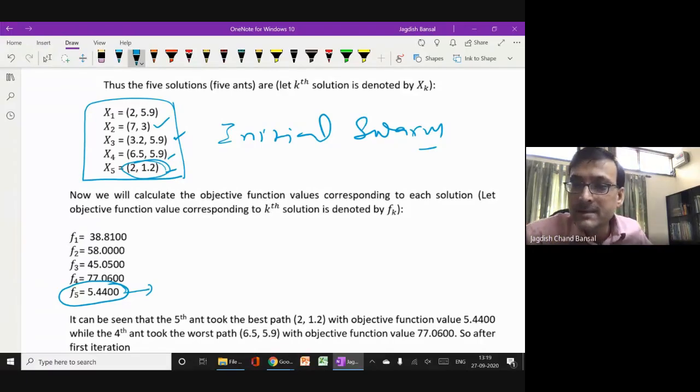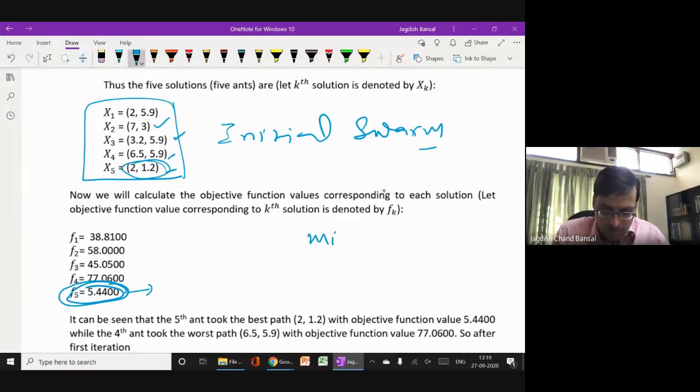How will we define the best path? In traveling salesman, the shortest distance. Since this is a minimization problem, the shortest means the minimum function value, right? So the minimum function value is this. Instead of calculating the Euclidean distance or something, here we are calculating the function value. Simple. If you are using the traveling salesman problem, then you calculate the total distance. Simple. So instead of calculating this function x1 square plus x2 square, in the traveling salesman problem,